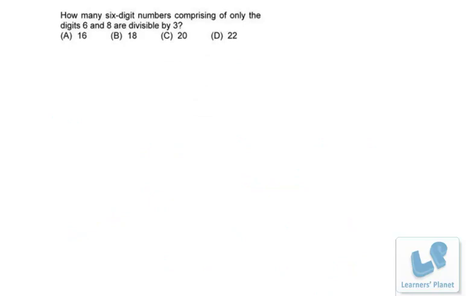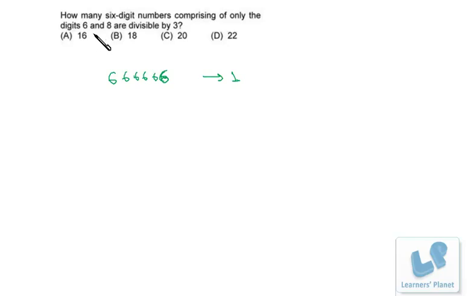Now I have this question. How many 6-digit numbers comprising only 6 and 8 are divisible by 3? Now friends, how many 6's are there doesn't matter, because 6 individually is divisible by 3 and the divisibility test of 3 is that the sum of digits must be divisible by 3. So if you have all 6's, it will be divisible by 3. Definitely the sum will be a multiple of 6, and a multiple of 6 will be a multiple of 3. So we have this one number.